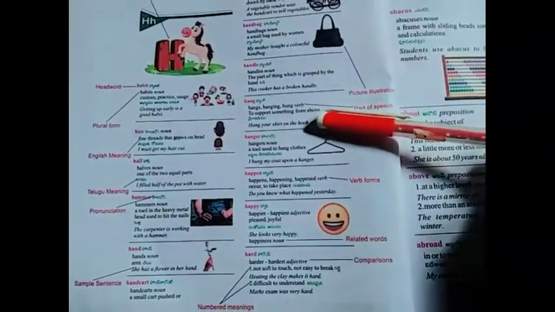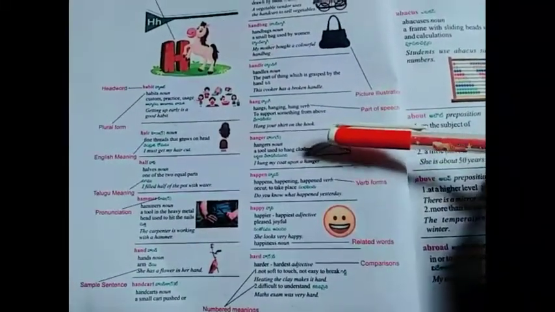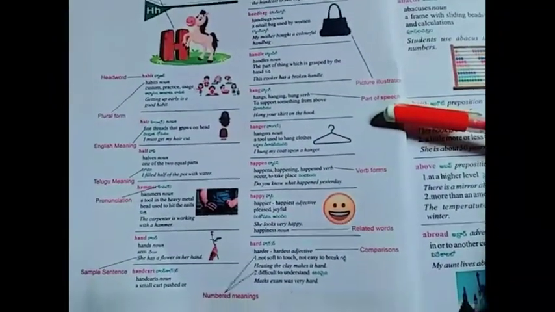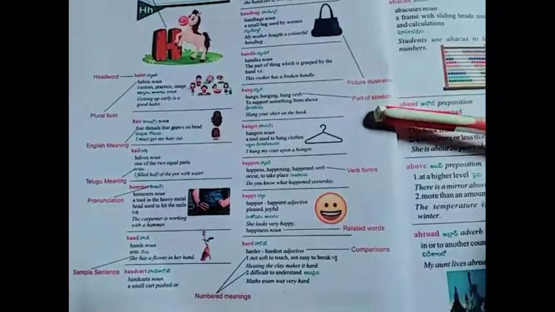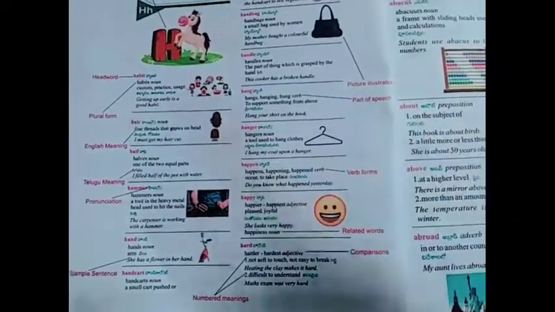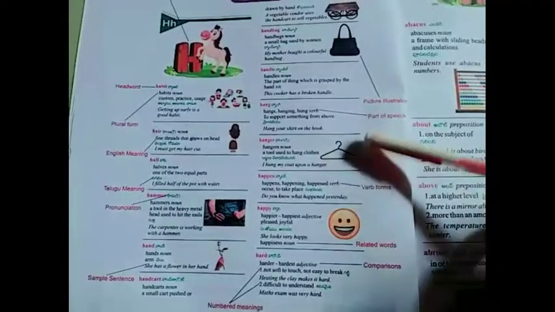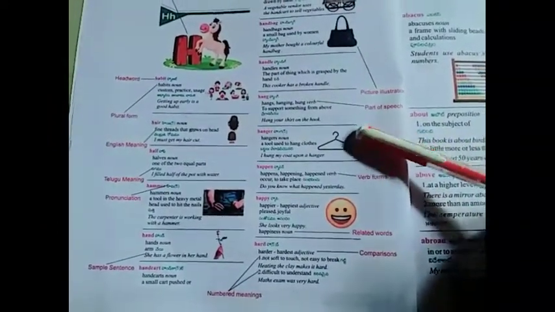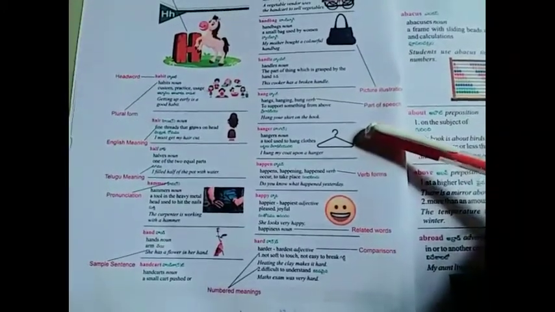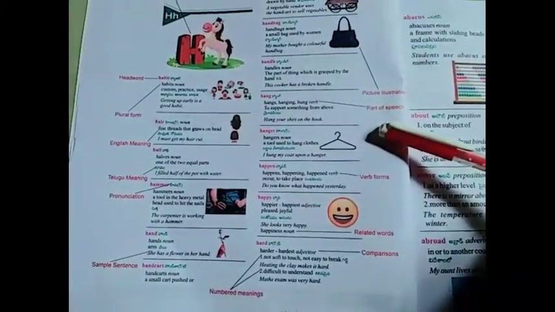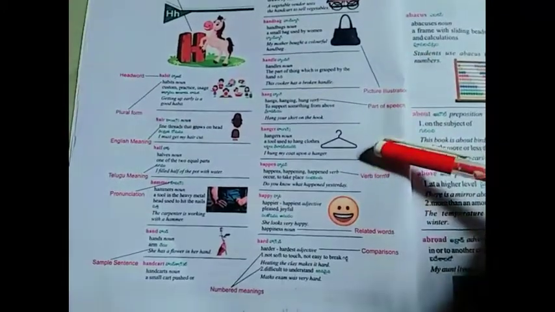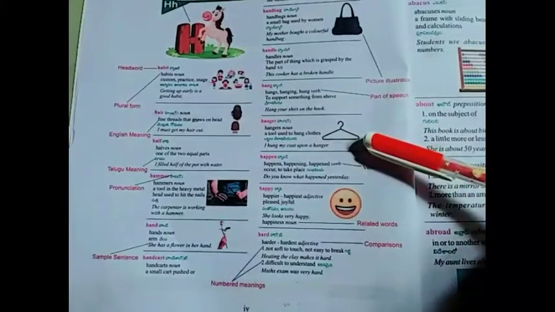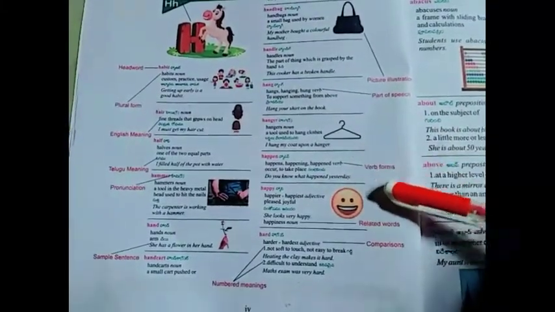Parts of speech means verb, pronoun, adverb, adjective, noun, like that. Here it shows which part of speech the word belongs to. Here, hanger, so the hanger picture is here.